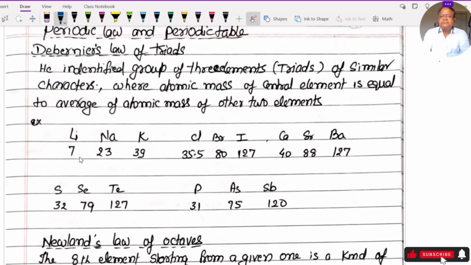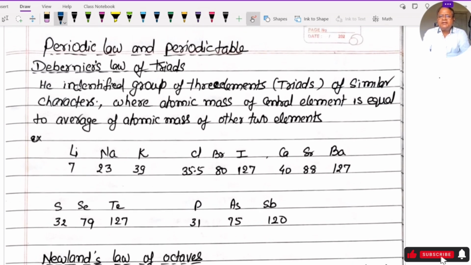Several attempts were made. Döbereiner tried. Döbereiner identified a group of three elements, that is triads, of similar character. In these three elements, the atomic mass of the second element is the average of the atomic mass of the first and third element.